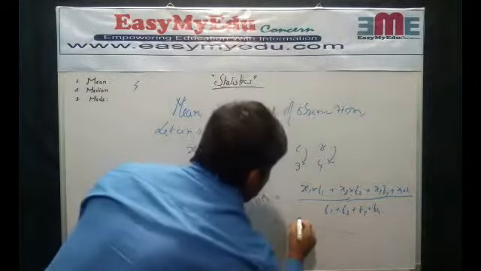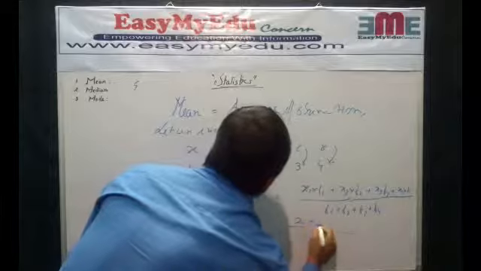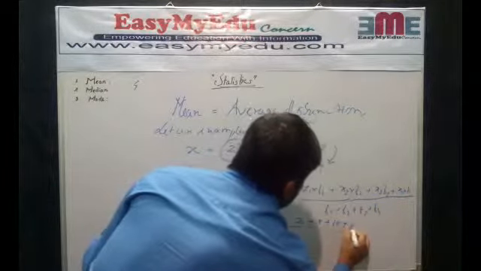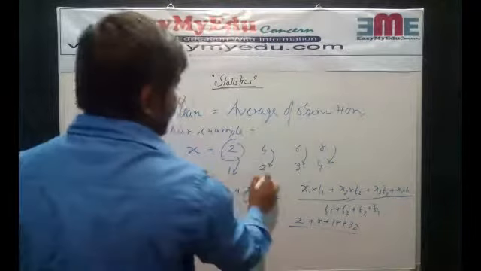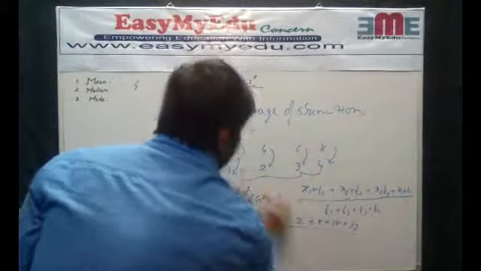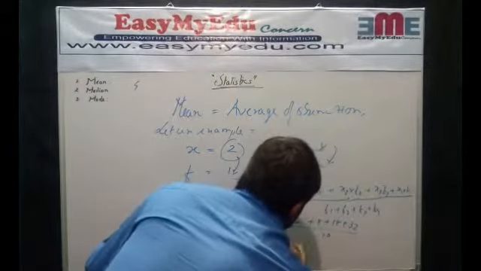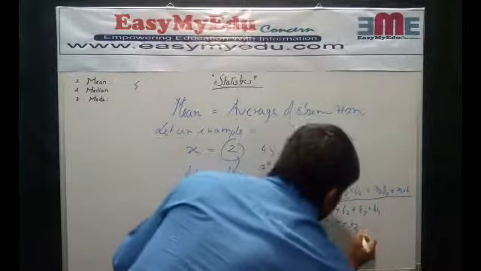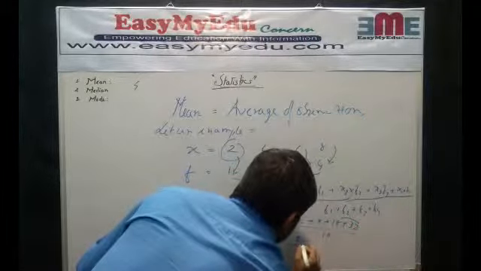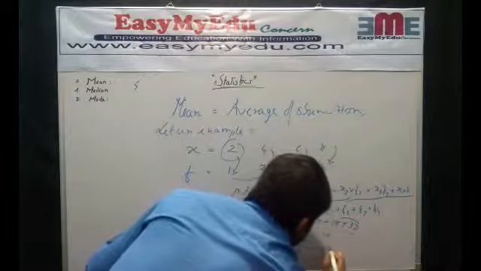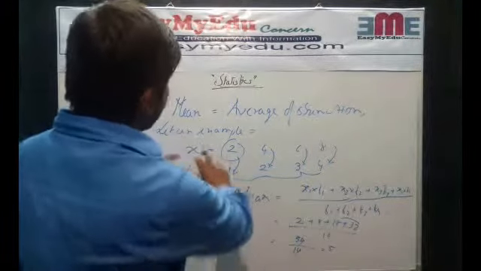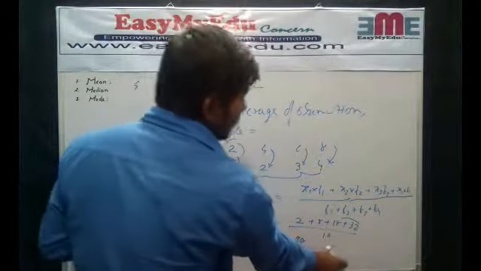That equals 2 into 1, 2; 4 into 2, 8; plus 18 plus 32, divided by the sum 1 plus 2 plus 3 plus 4, which equals 10. Now the summation is 50 divided by 10, which equals 5. So the mean of the given distribution is 5.